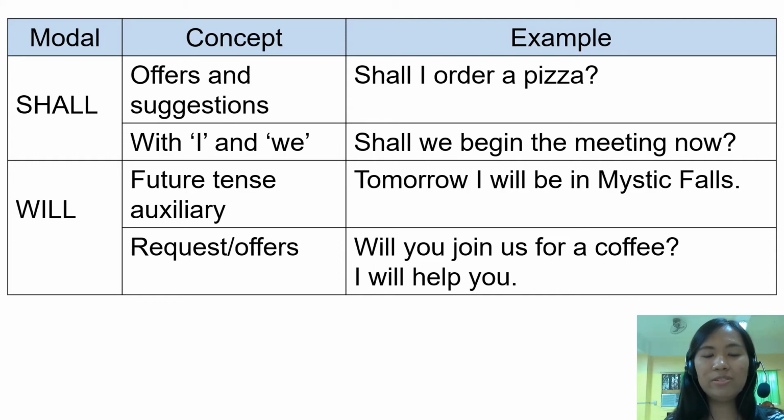And we can use the pronoun I, which is singular, and we, which is plural, for the sentence. Shall we begin the meeting now? So that is a suggestion to begin a meeting.